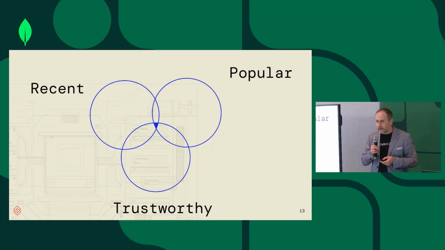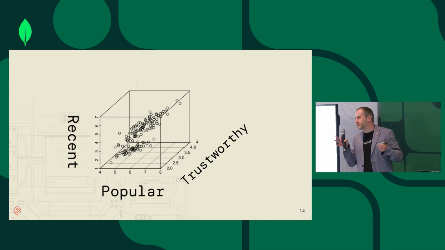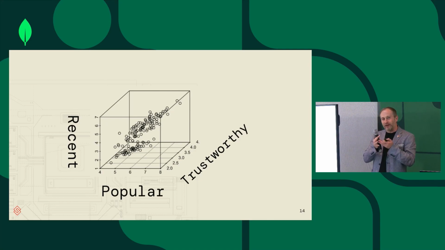So how should we think about this? We should think about it as a vector space, where we basically try to match those 3 parameters, blend those 3 attributes, to maximize the result. So maximum trustworthy, maximum recent, and maximum popular news.